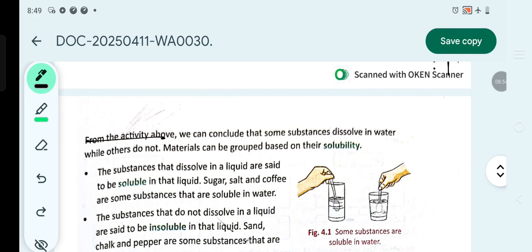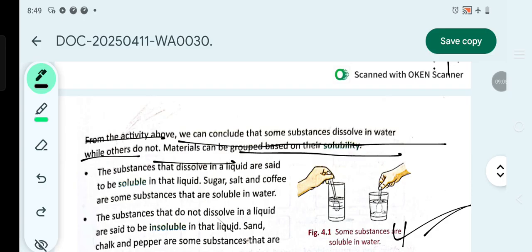From the activity above, we can conclude that some substances dissolve in water, as you can see in this image, while others do not. Materials can be grouped based on their solubility as well. The substances that dissolve in a liquid are said to be soluble in that liquid. Sugar, salt, coffee are some substances that are soluble in water.